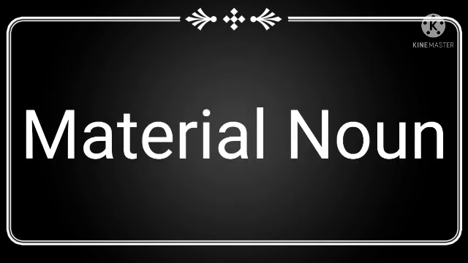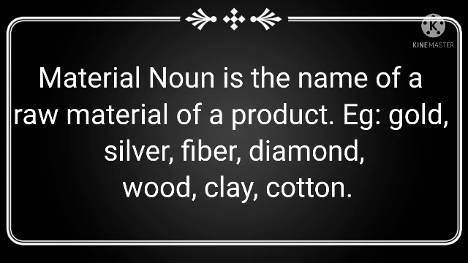Next, material noun. What is a material noun? A material noun is the name of a raw material of a product. For example, gold, silver, fiber, diamond, wood, clay, cotton.